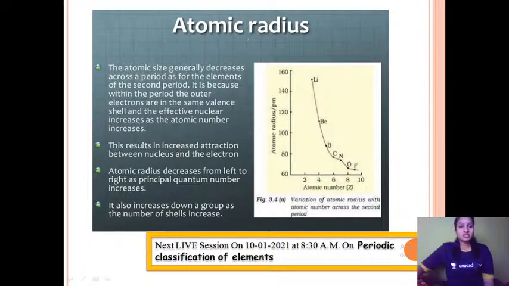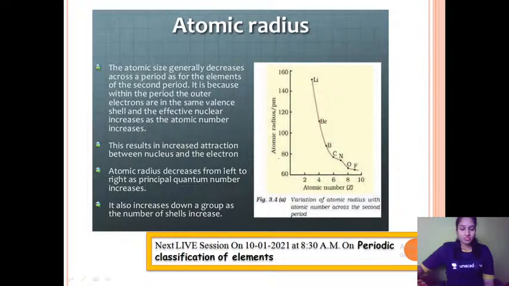The atomic size generally decreases along a period, as we have seen, because the elements are added to the same shell, and due to that the nuclear force of attraction will increase. So when you go from lithium, which has around 150 picometer as its radius, towards the right-hand side of the periodic table, up to fluorine, it has a very small size.